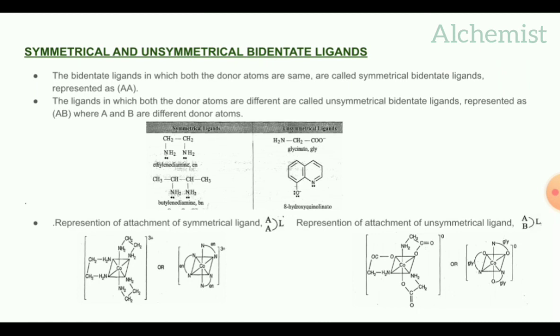This means symmetrical ligands. An example is given below. It is a complex of cobalt. The two nitrogen donor atoms of the ethylene diamine are attached to the cobalt central metal atom.